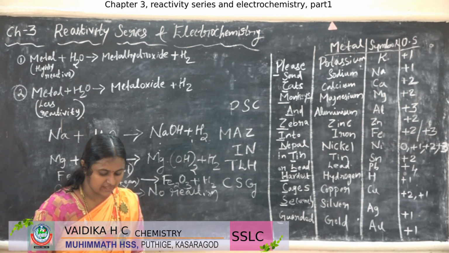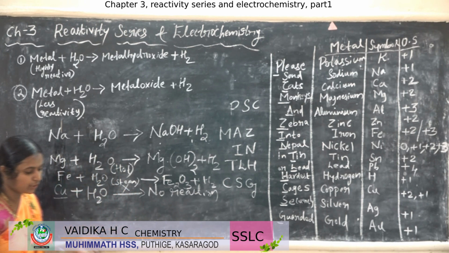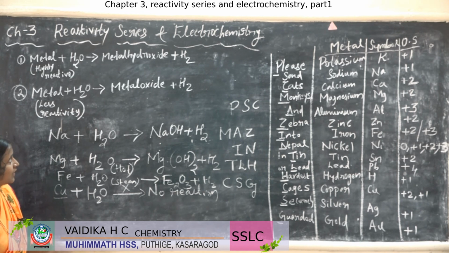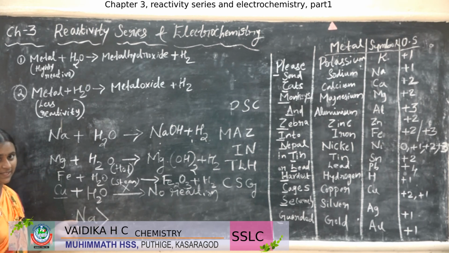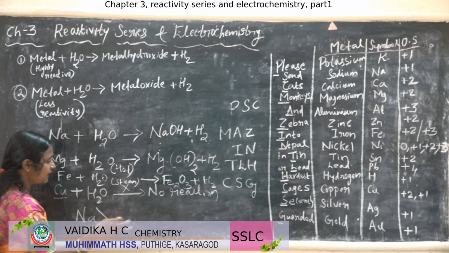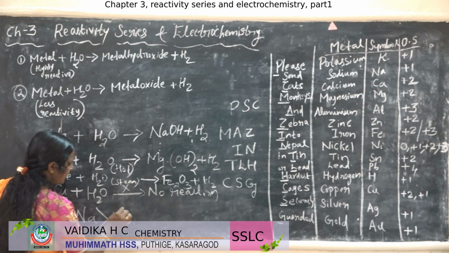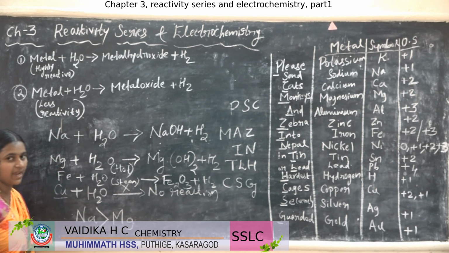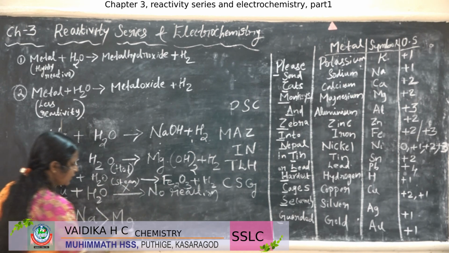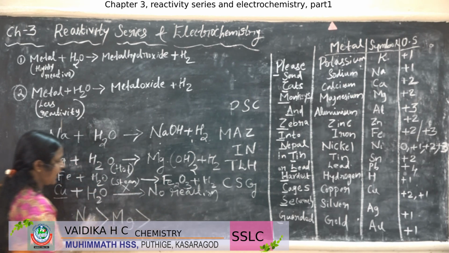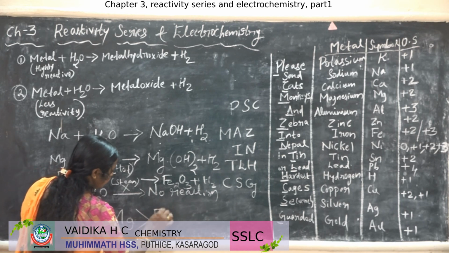So what is the inference, or what is the order of the reaction with the water? As you know, sodium reacted in the cold water, so it is highly reactive. While some energy is supplied, magnesium reacts fast in the hot water, so it is more reactive than iron.